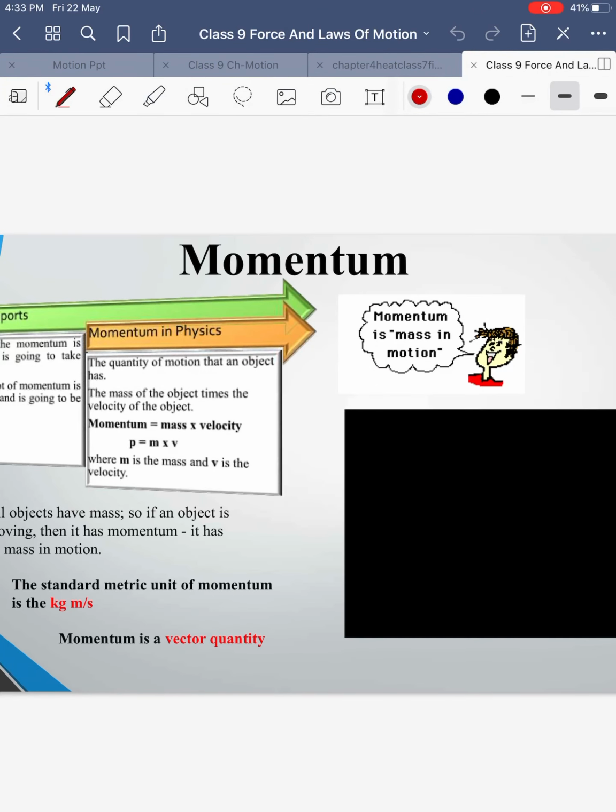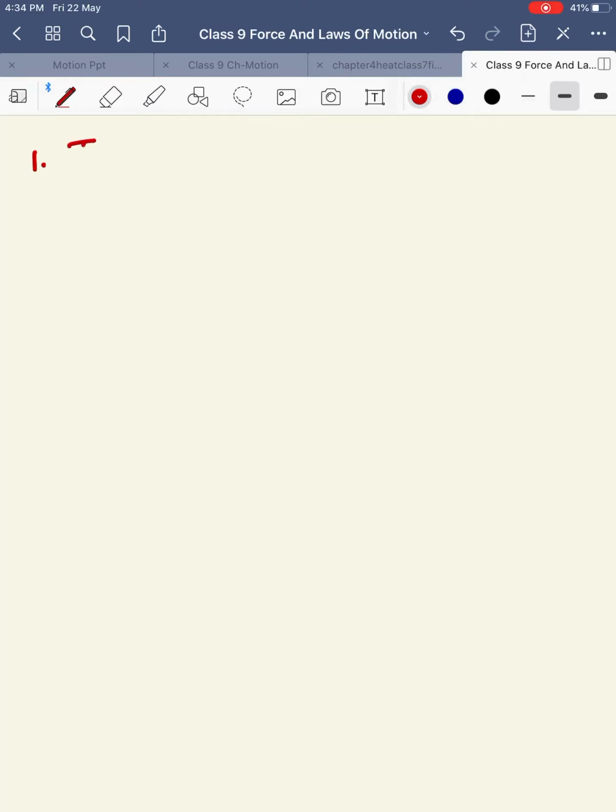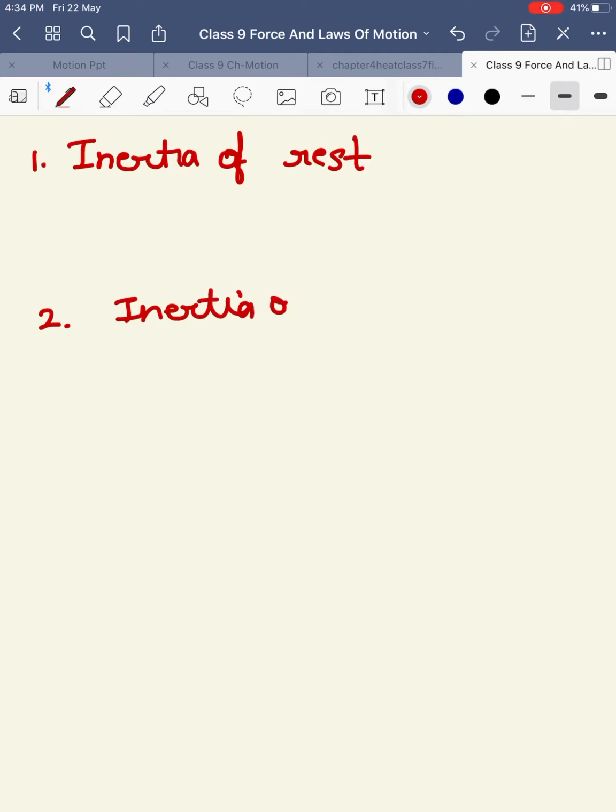Good morning, students. So, last time I had told you about the first law of motion and inertia. Inertia is defined as the inability of an object to change its state by its own. Accordingly, we have three types of inertia: inertia of rest, inertia of motion, and third is inertia of direction.